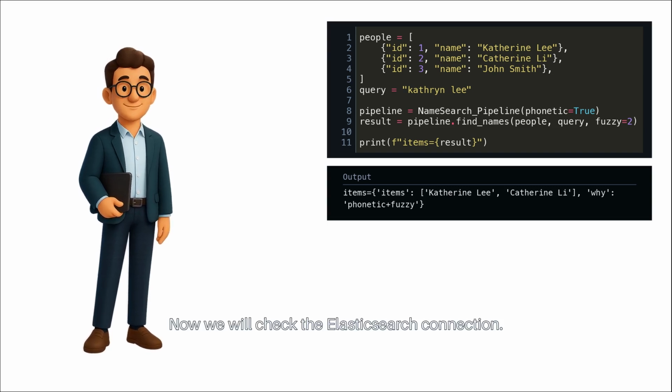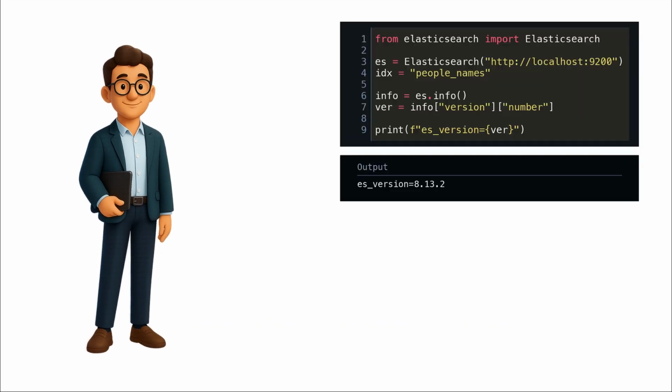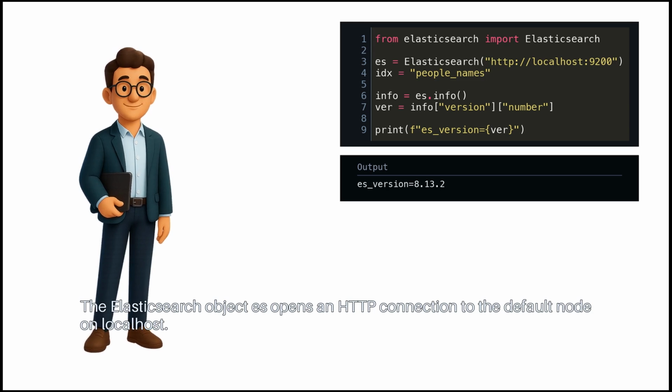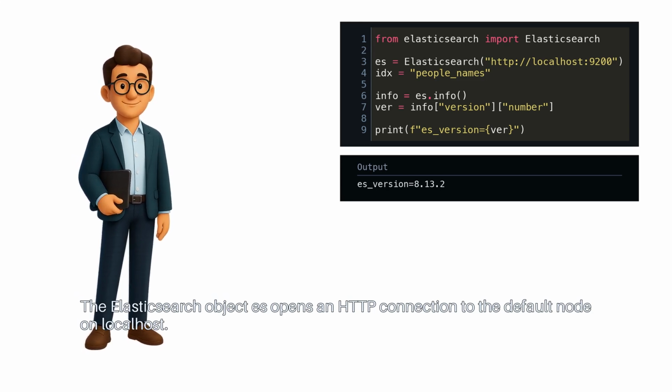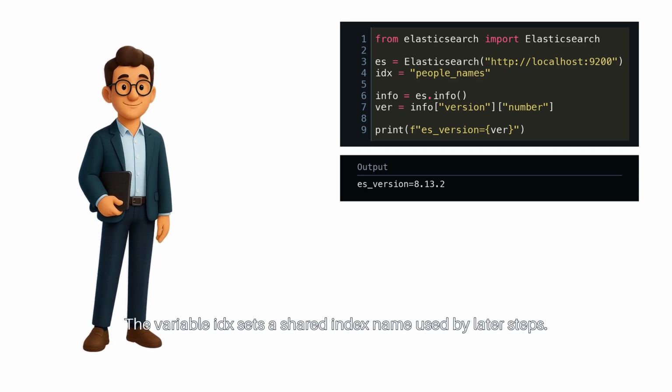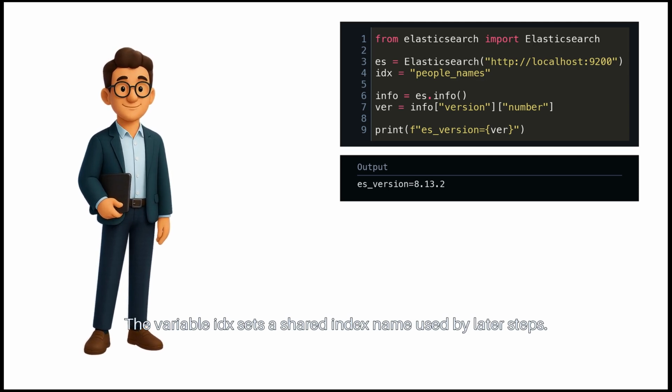Now we will check the Elasticsearch connection. This snippet connects to Elasticsearch locally and verifies the server by reading metadata. The Elasticsearch object, ES, opens an HTTP connection to the default node on localhost. The variable IDX sets a shared index name used by later steps.